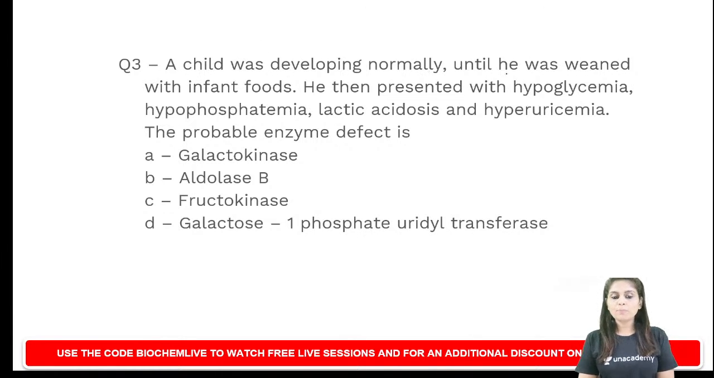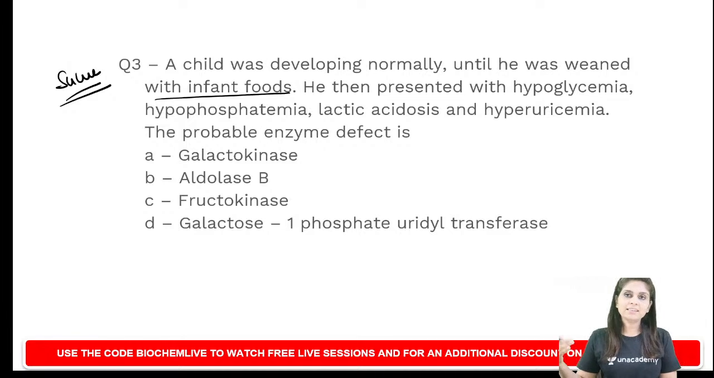A child was developing normally until he was weaned with infant foods. And any infant food, any formula food, is known for its high sucrose content. Normal metabolism generates lactic acid, and normally this lactic acid gets secreted in the distal convoluted tubule. The same DCT is responsible for secreting uric acid also. In this condition, there is hyperuricemia, so uric acid H plus will prefer to get secreted, causing lactic acid to accumulate. Do you understand this?